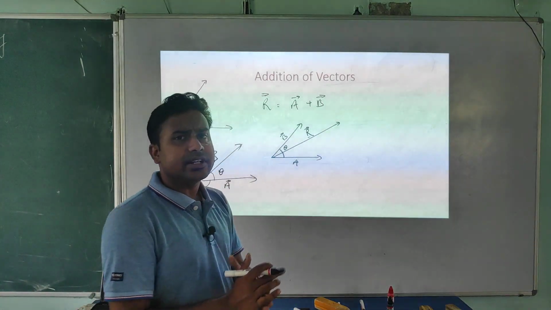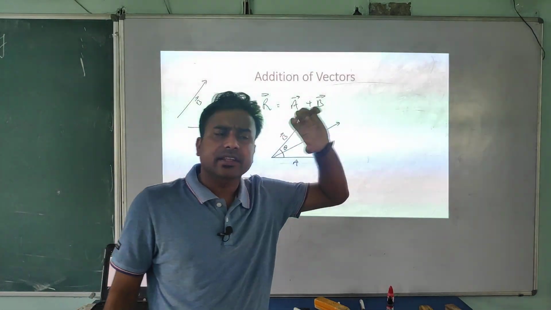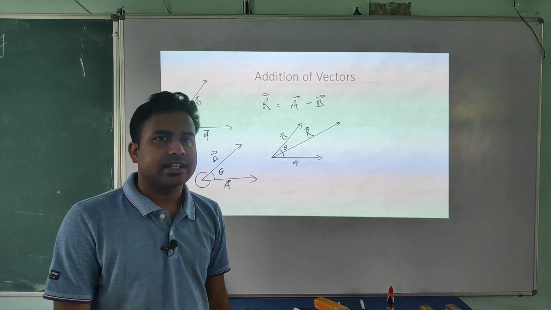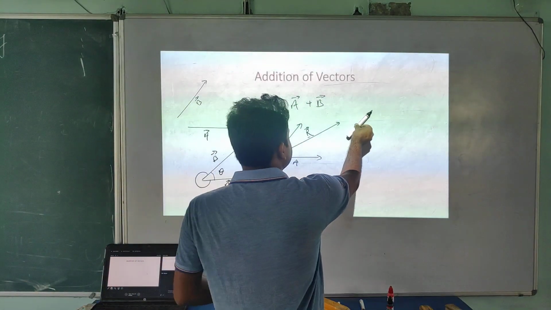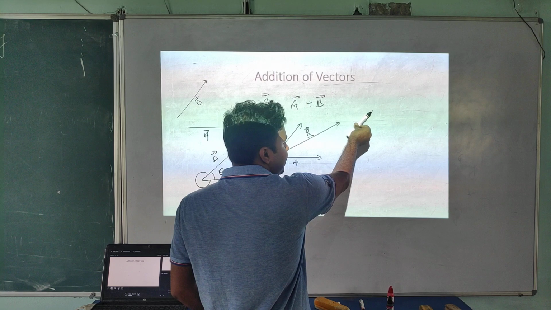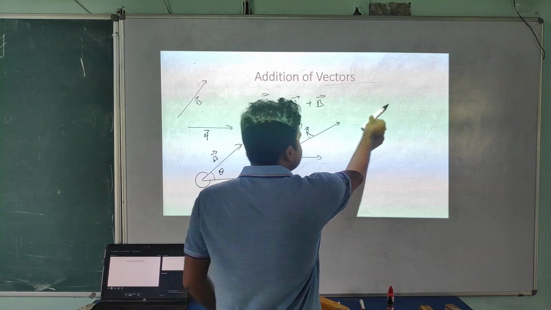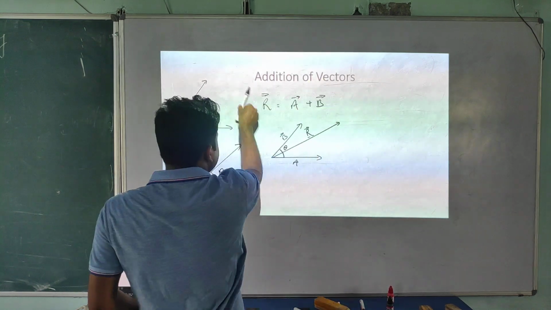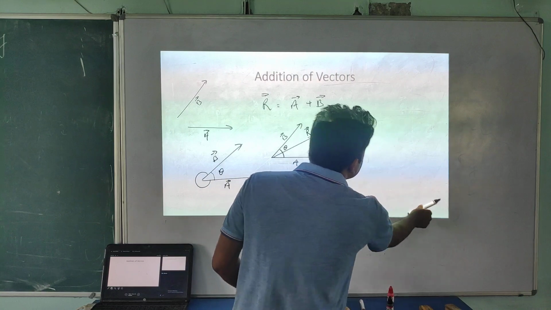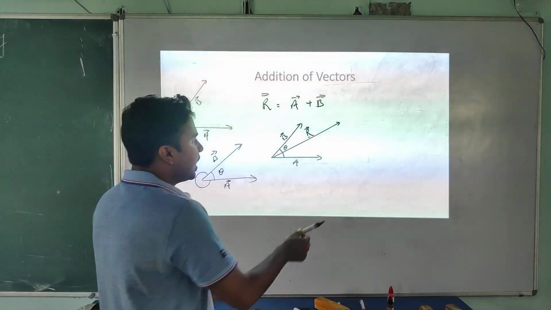You have the liberty to move a vector in its plane without changing its direction. What is the meaning of this? This one is the A vector. You can move this vector anywhere in the plane without changing the direction. Look at this.